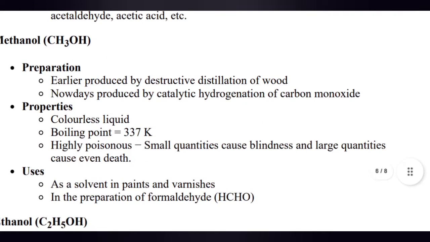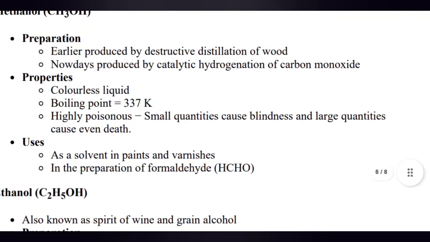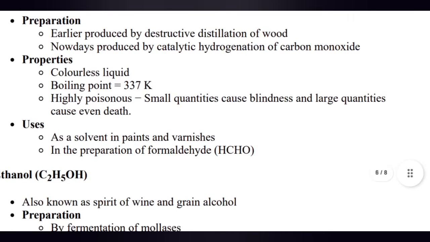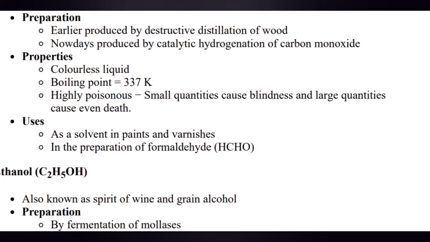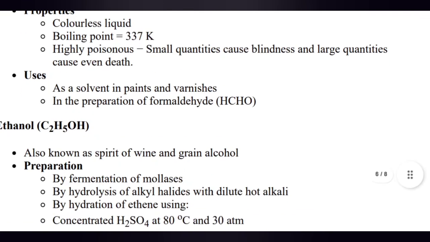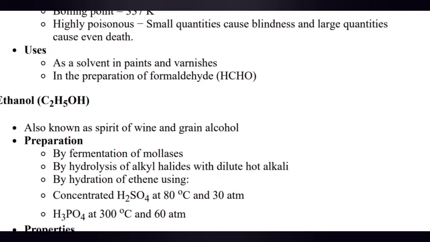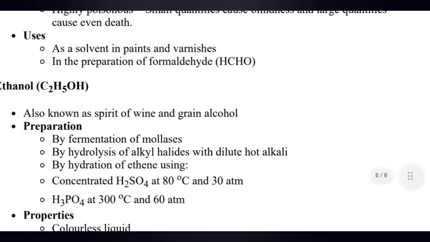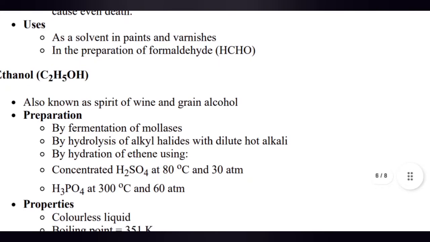Methanol, CH3OH. Preparation: earlier produced by destructive distillation of wood, nowadays produced by catalytic hydrogenation of carbon monoxide. Properties: colorless liquid, boiling point is 337 Kelvin, and highly poisonous. Small quantities cause blindness and large quantities cause even death. Uses: as a solvent, present in varnishes, and for the preparation of formaldehyde, HCHO.